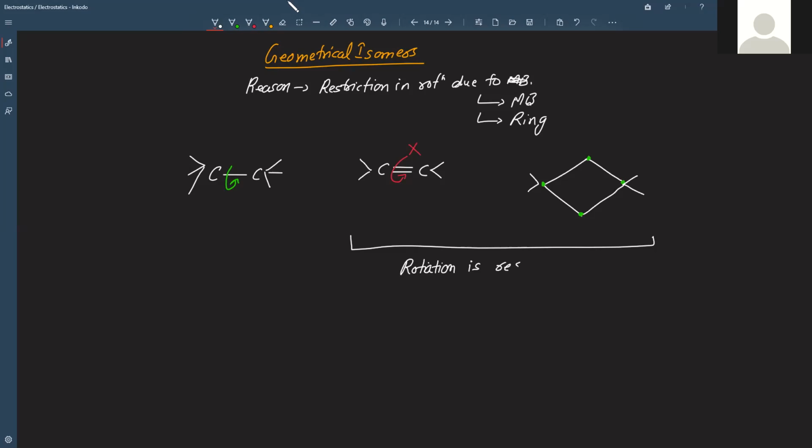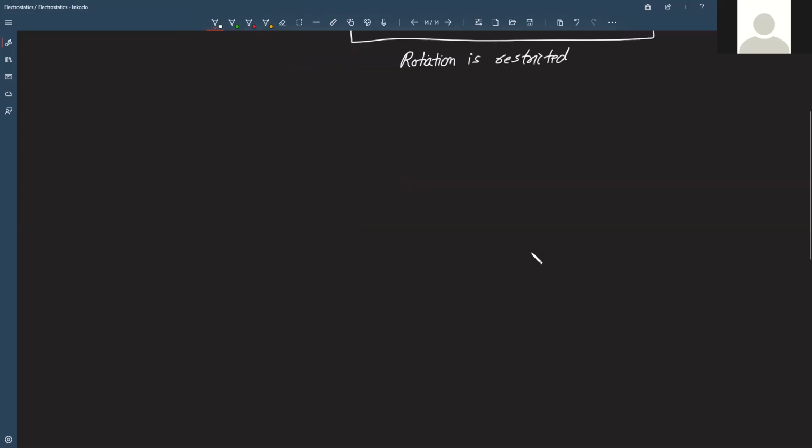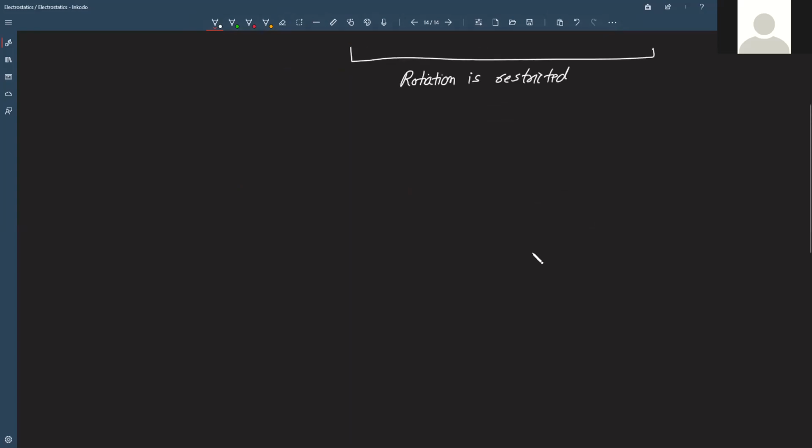And because it is restricted, one form cannot rotate and change to another form, right? That's what we mean when we say that the rotation is restricted due to multiple bonds. I'll also send you a video explaining this with some 3D models, maybe by tonight or maybe by tomorrow morning. I'll send that, right?